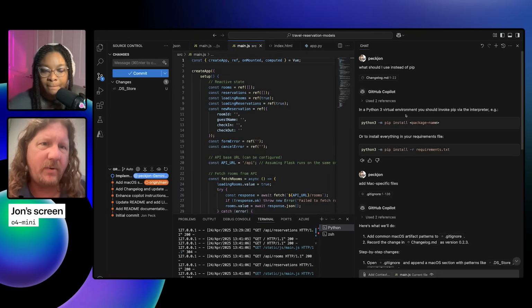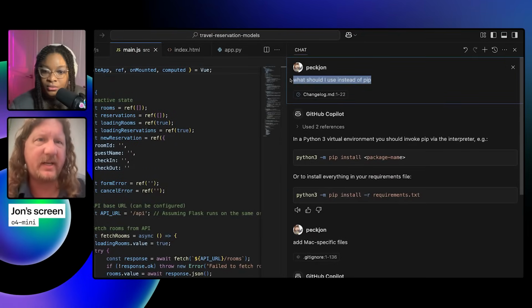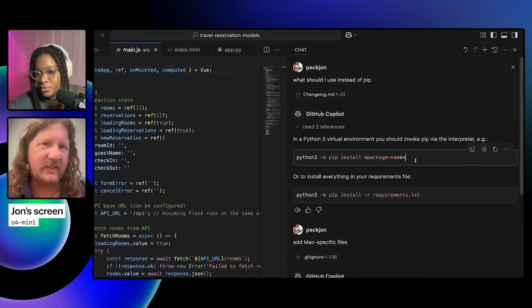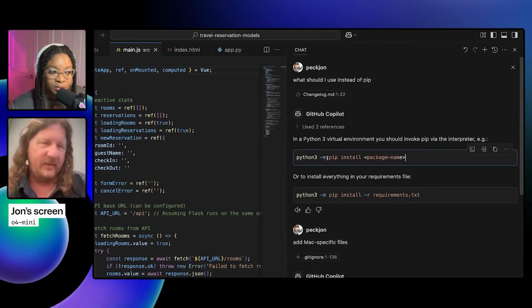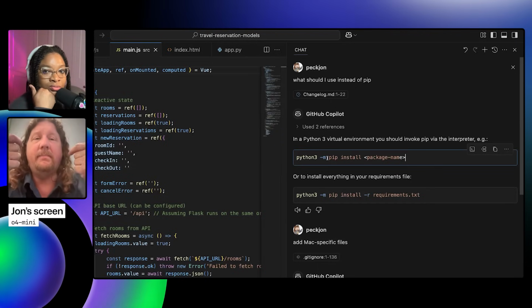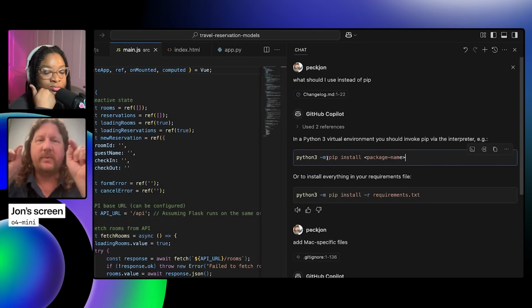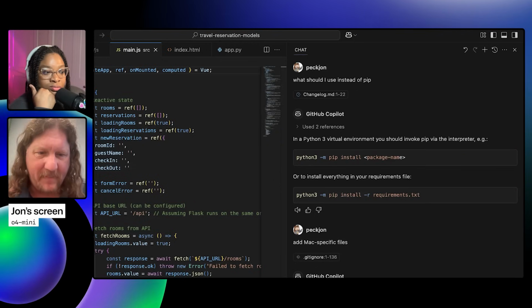Going back to what I was saying before, I didn't get a great answer, and I think it's because I wasn't detailed enough. I said, "What should I use instead of pip?" And then it just says, "Well, you can use," and this is true. If you don't have pip itself installed, but you do have the Python module pip, you can call Python 3 and just say execute this module pip. But that's not really what I meant.